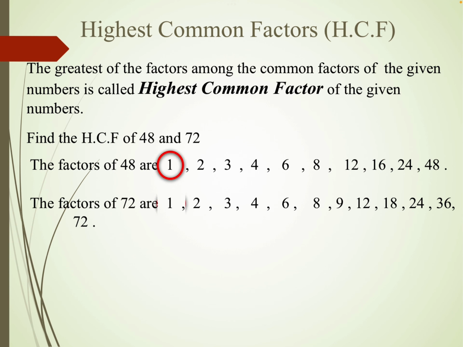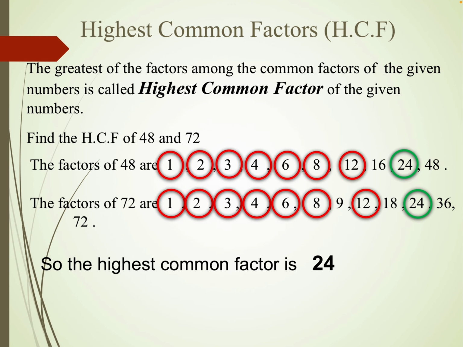So let's see the common factors. Common factors are 1, 2, 3, and so on. The highest common factor is which? 24.